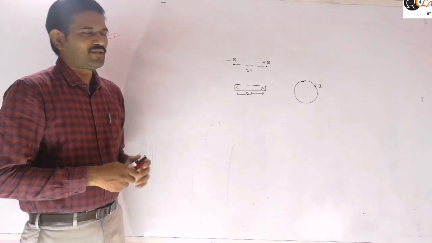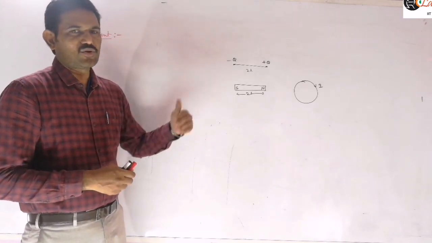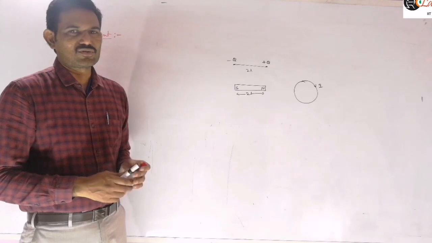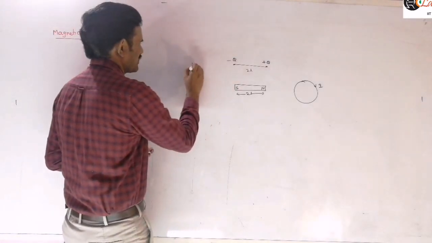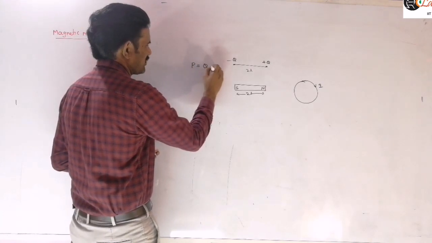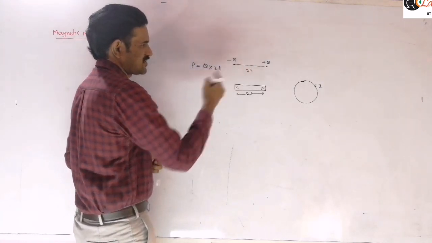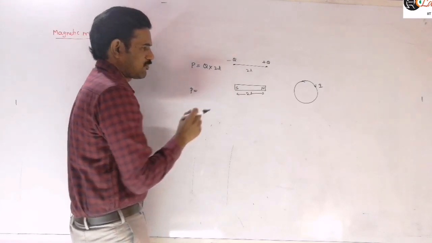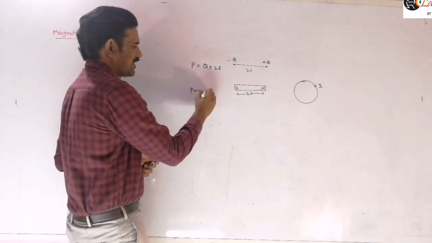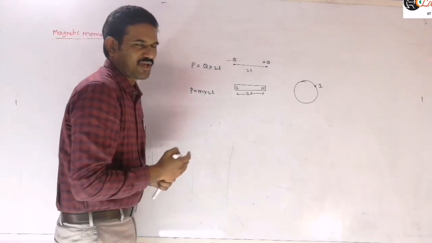And here we define the magnetic dipole moment, and for this current carrying coil also we define a dipole moment. In case of electrostatics, for an electric dipole we write the magnitude of one of the charges into the distance between them. In case of the classical bar magnet, it is the pole strength into the distance between them. That is the magnetic dipole moment.